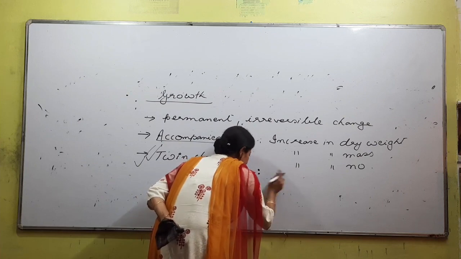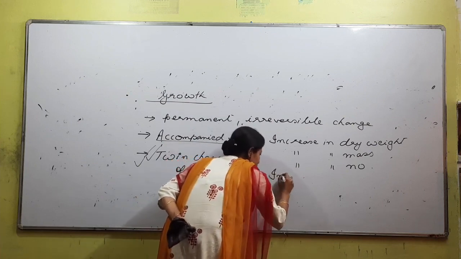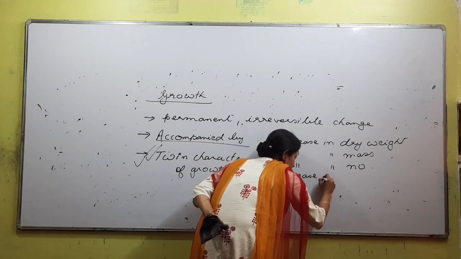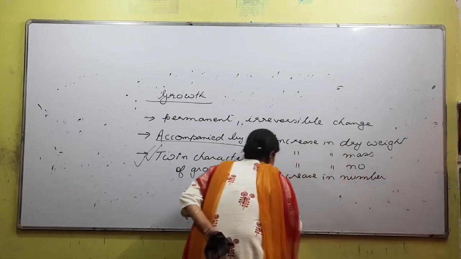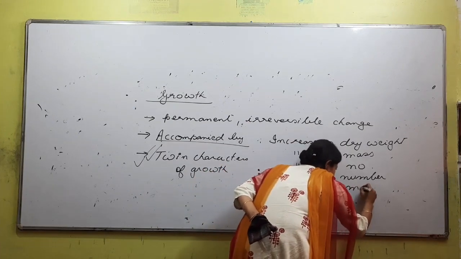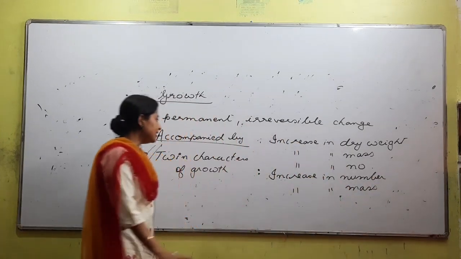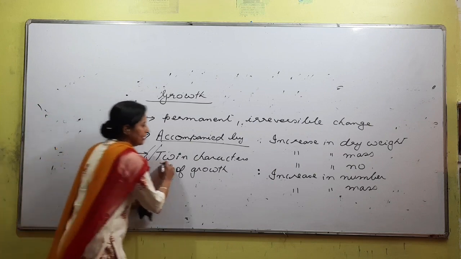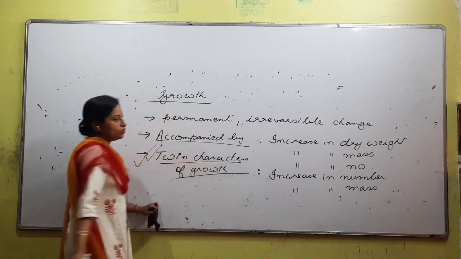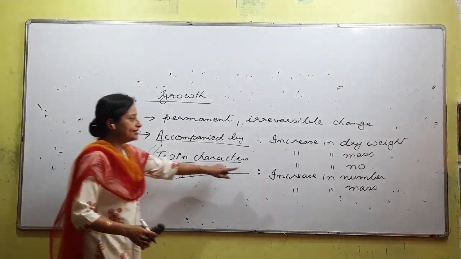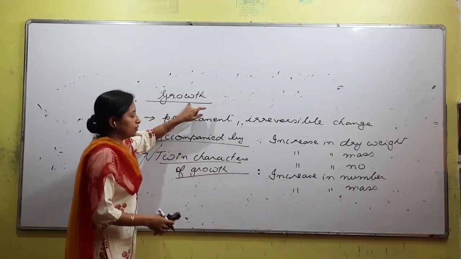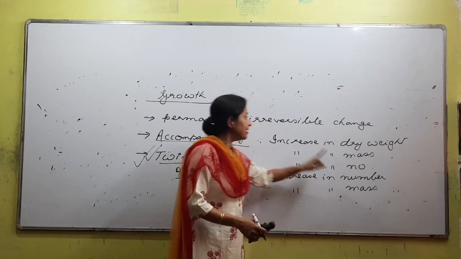Twin characters of growth: increase in number and increase in mass are called as the twin characters of growth. Etu bostu monot rakhibo lagibo. Duta point jaktiki ami ki koisu, both of them have the same meaning. Jedi number increase kore tetiao ami growth hua boli koisu, jedi mass increase kore tetiao ami ki boli koisu, growth hua boli koisu.